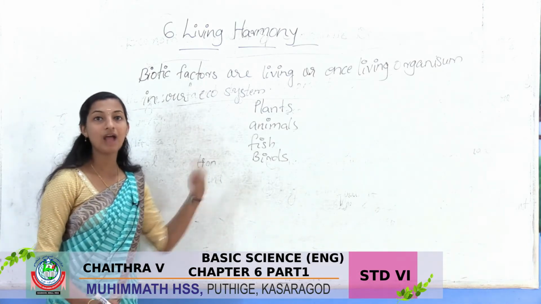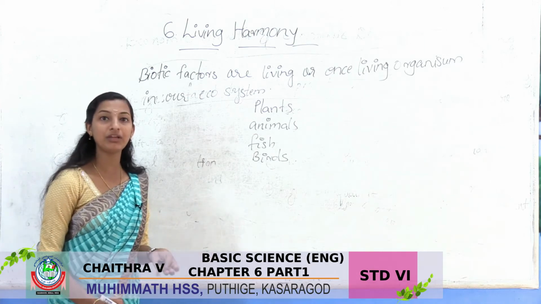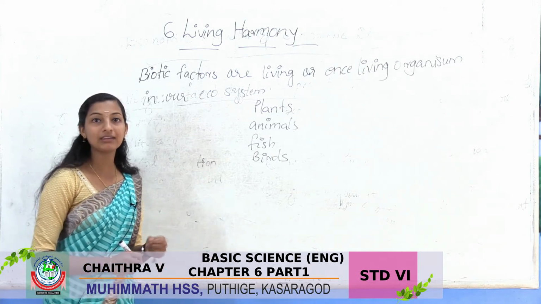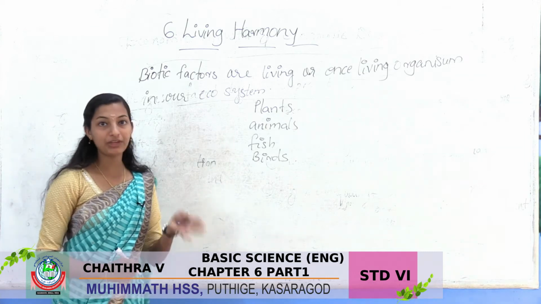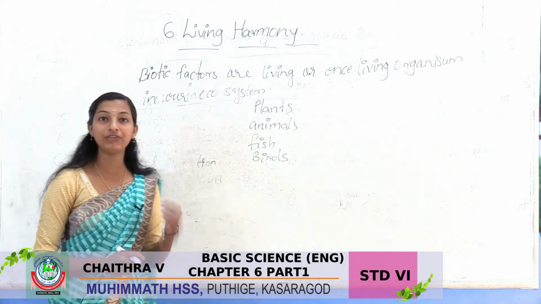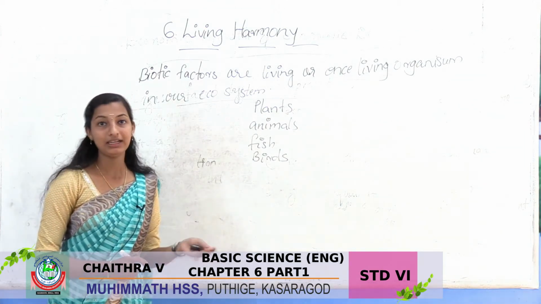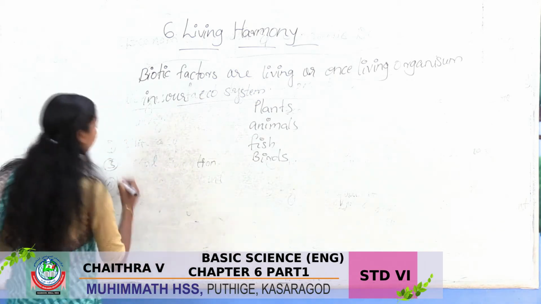Then another one is abiotic factors. Abiotic factors are non-living physical and chemical elements in our ecosystem.